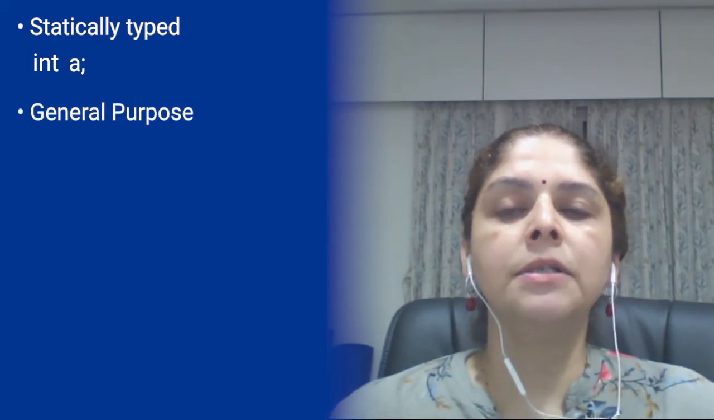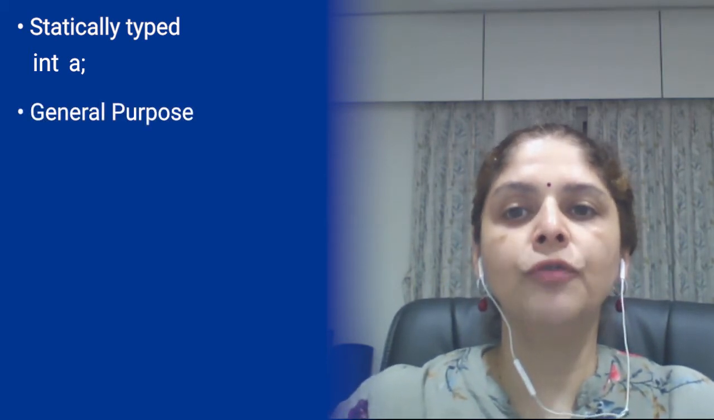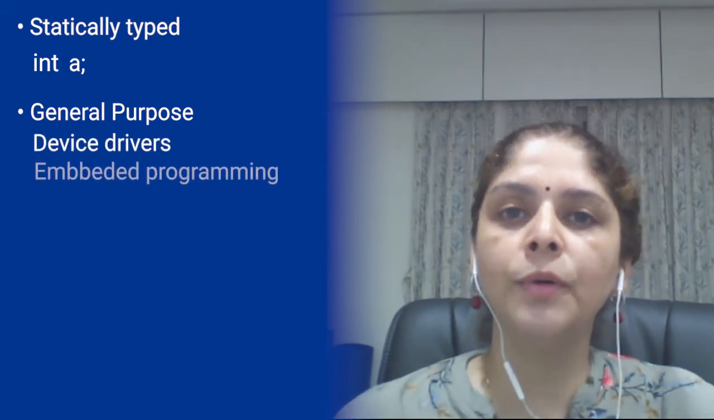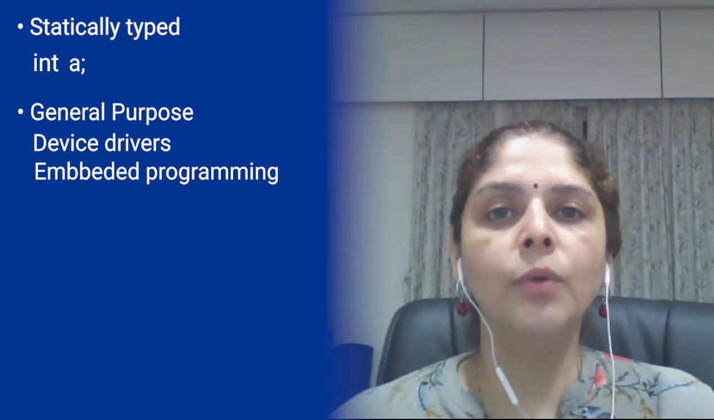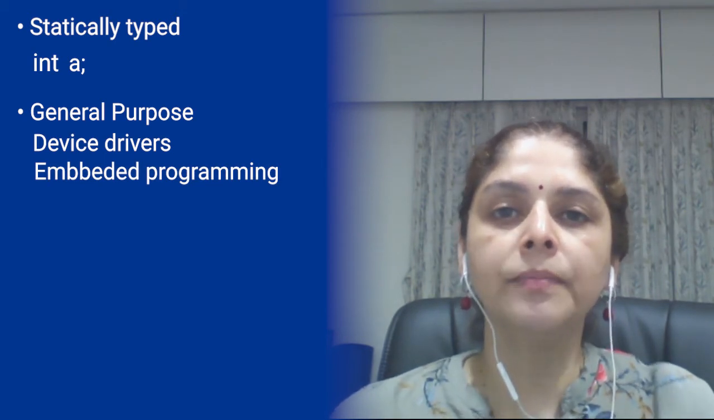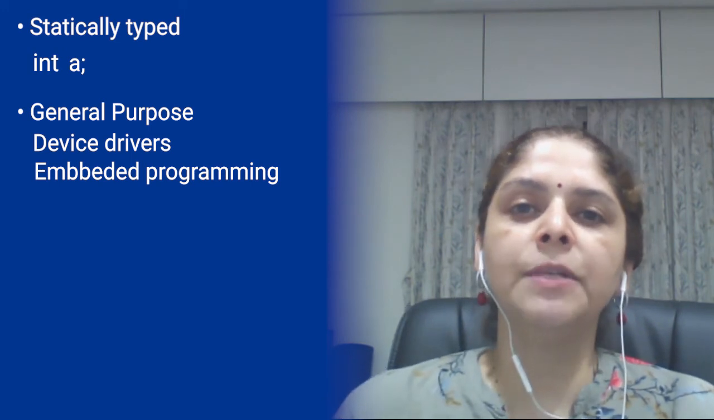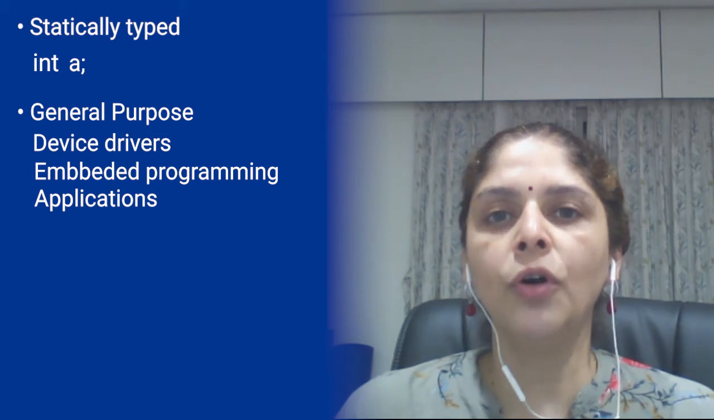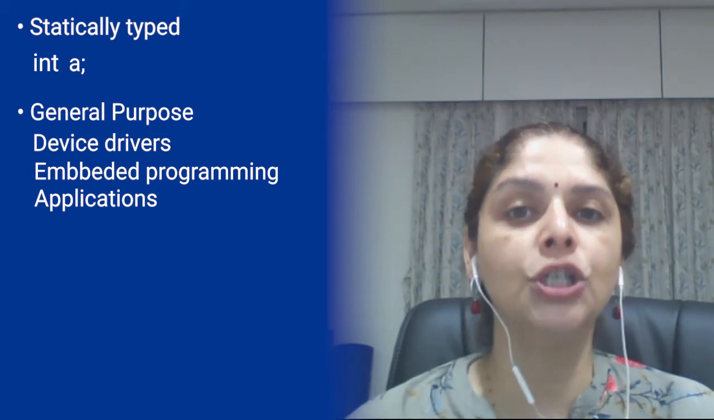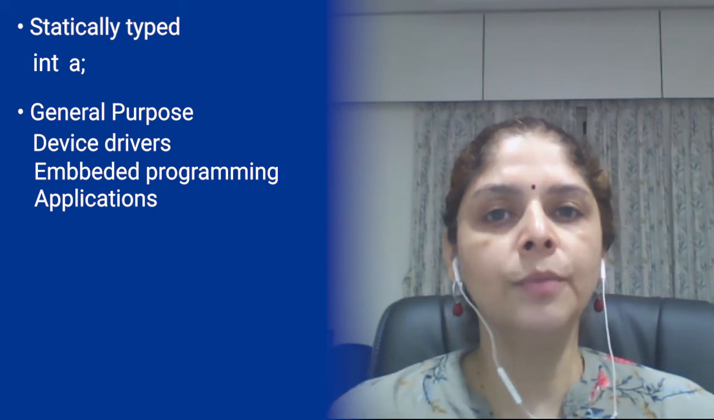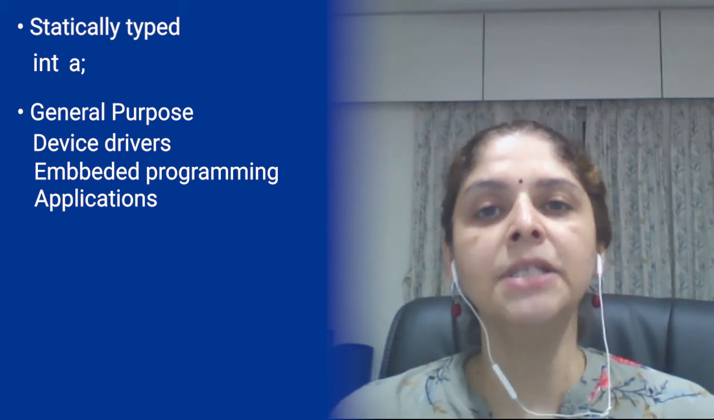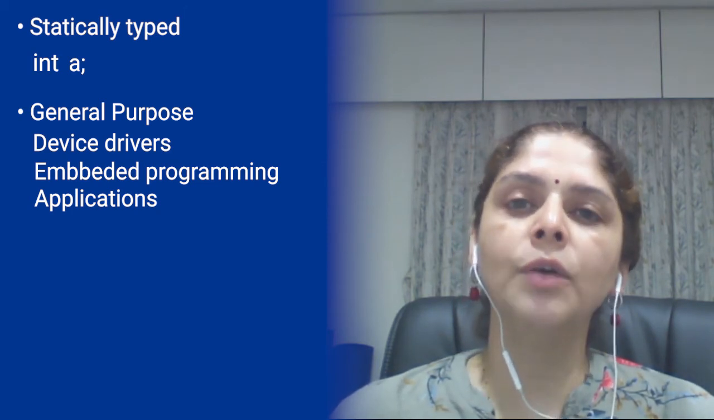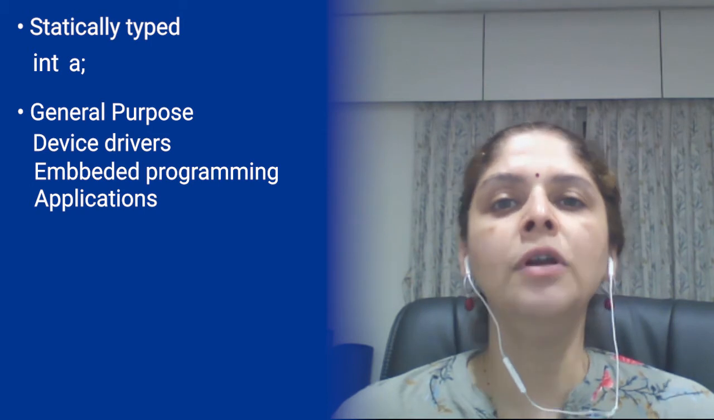Why general purpose? Because we can use C++ for writing programs like device drivers, for writing programs like embedded programming which are related to hardware or which are chip level programming. But we can also use C++ for writing application programs like generating bills for hotels or generating bills for any medical shopping. So such type of application programs also can be written in C++, and that is why it is called a general purpose, because it can be used for hardware programming also and it can be used for application